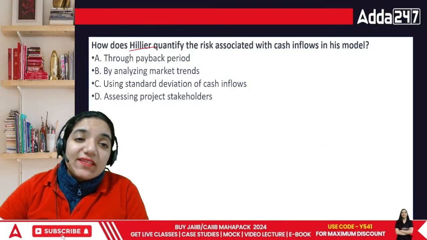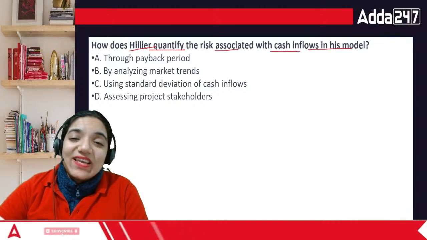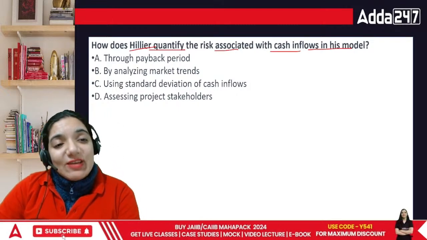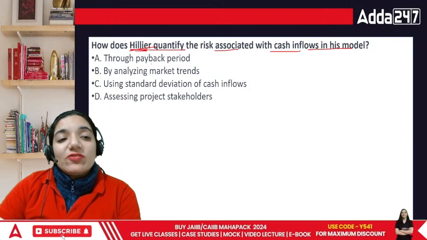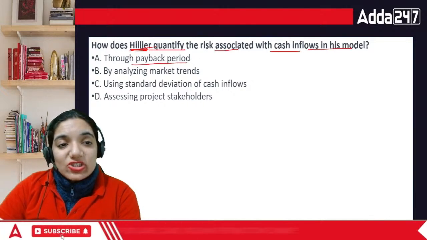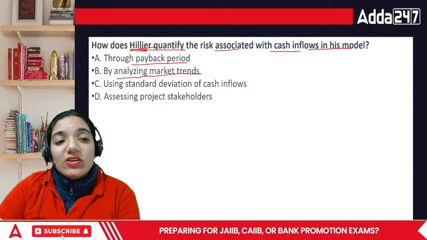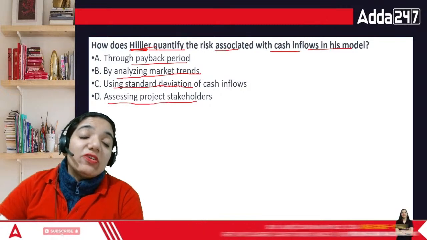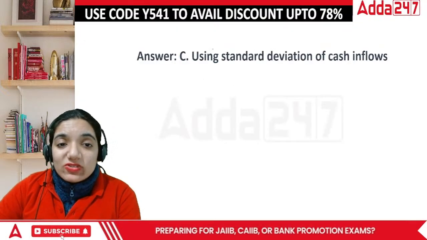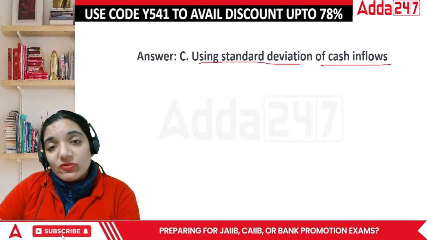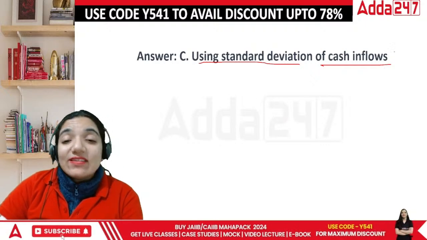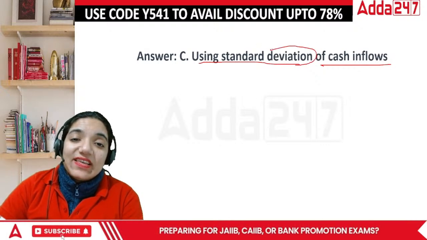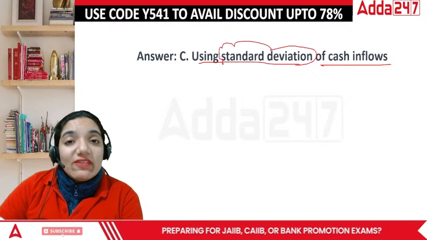How does Hillier quantify the risk associated with cash inflows in this model? Hillier gave a particular model, which is called by the name of the person who originated it. Through the payback period, he's talking about cash inflows by analyzing market trends, using standard deviation of cash inflows, or assessing the project stakeholders. His model used standard deviation of cash inflows. The deviation from the mean is considered in this area, that is, they consider the standard deviation.